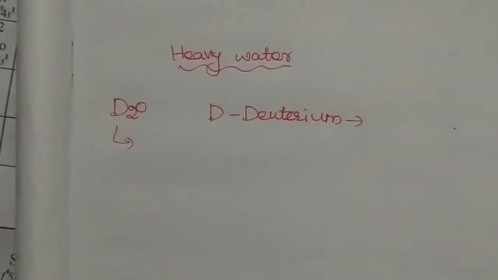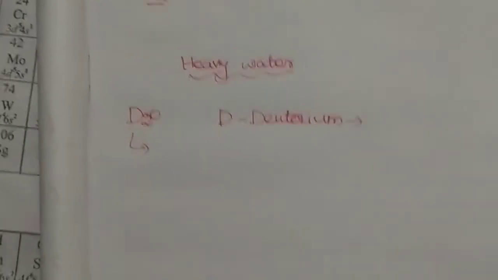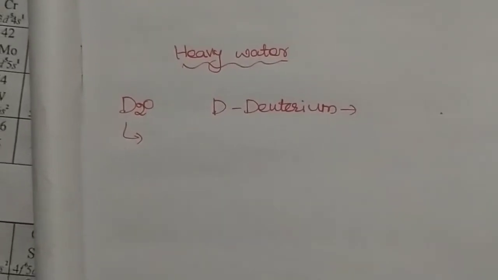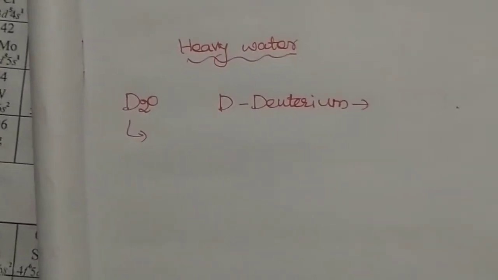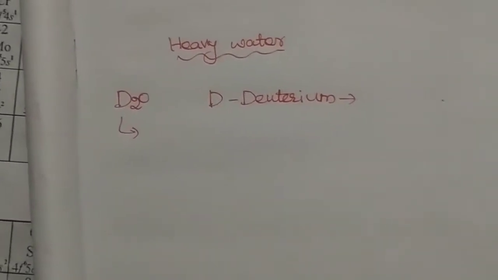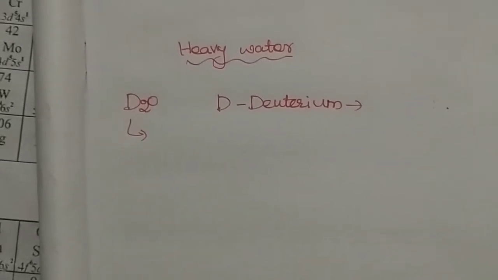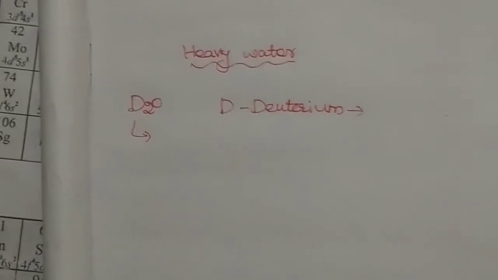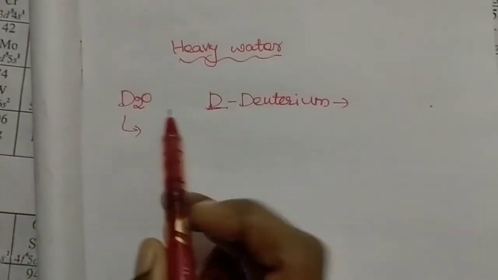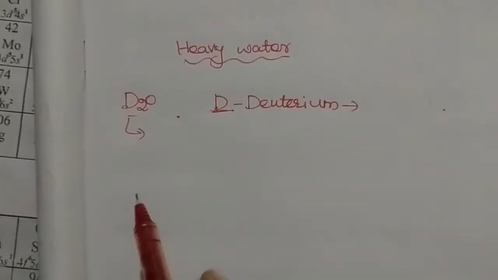If electric current is passed through some amount of water, it will liberate the hydrogen present in the normal water. After liberating all the hydrogen, the remaining solution contains deuterium-containing water, that means heavy water.